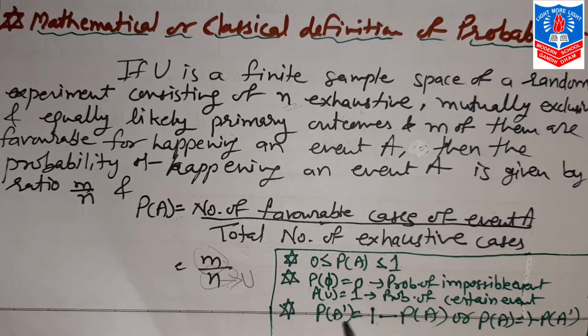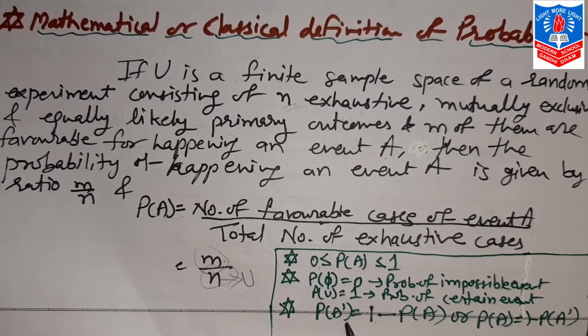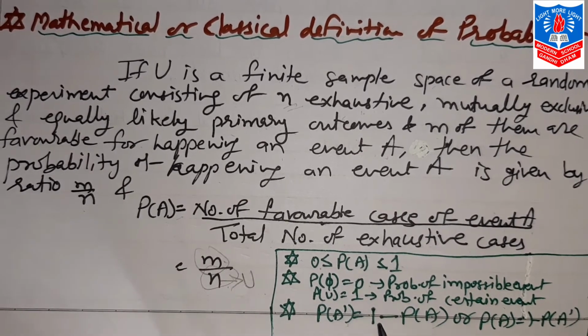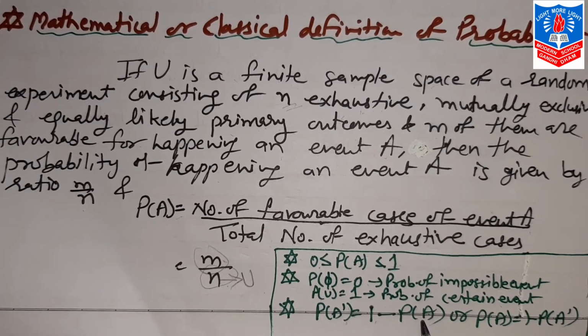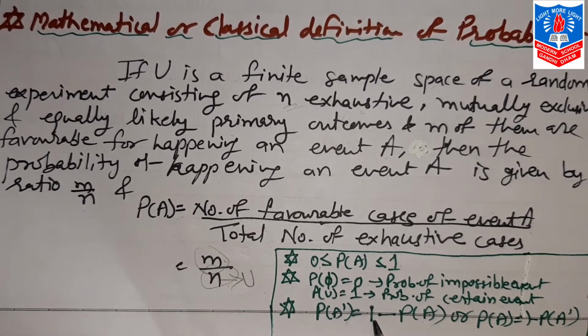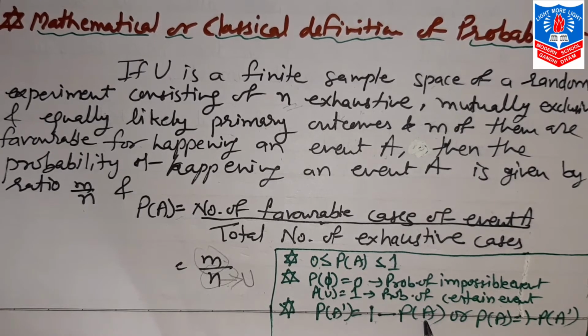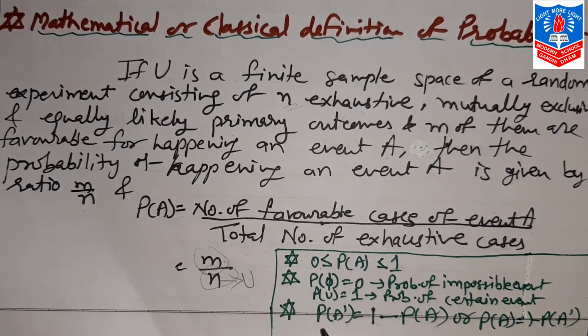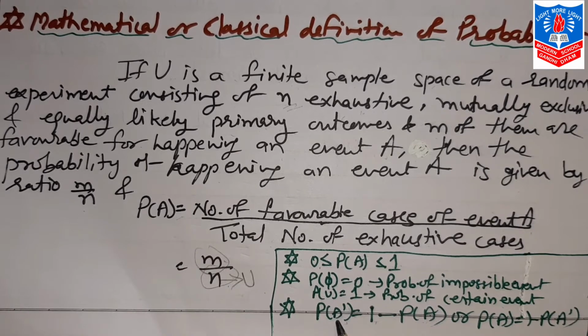Next thing, if you remember, we had also discussed the probability of A dash, that is the complementary event. How do we find it? It is 1 minus probability of A, because total probability is 1. If we subtract probability of A from that, we get probability of A dash, the complement. Why is this?